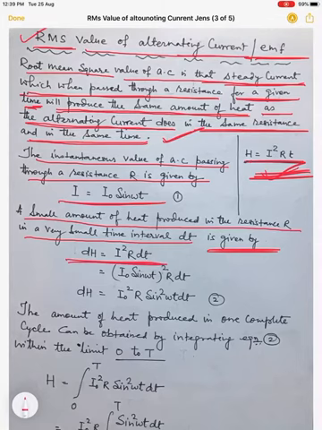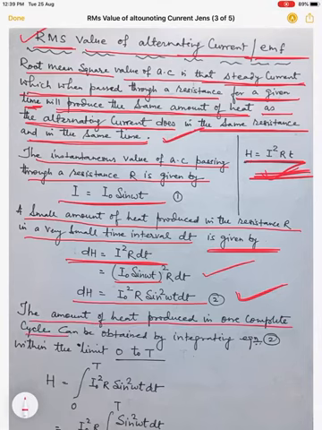So in place of I we can write I naught sin omega t. So I naught sin omega t whole square into R into dt. So dH is equal to I naught square R sin square omega t dt. So this is the expression for heat. And here we have to find the total heat for the full cycle. So we have to start this integration from 0 to T. So the amount of heat produced in one complete cycle can be obtained by integrating equation 2 within the limit 0 to T. So again we have to simply integrate equation 2.